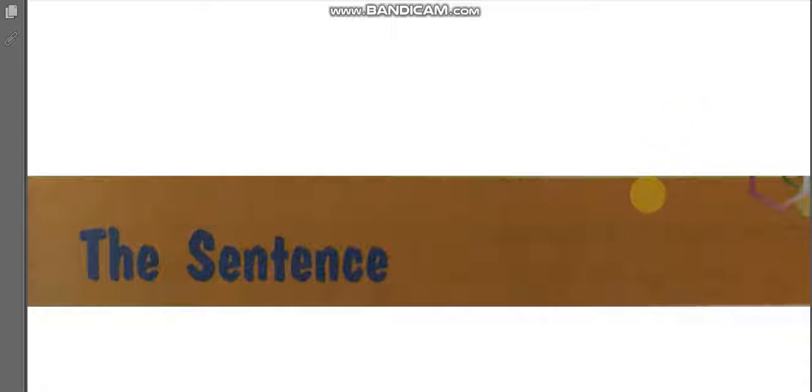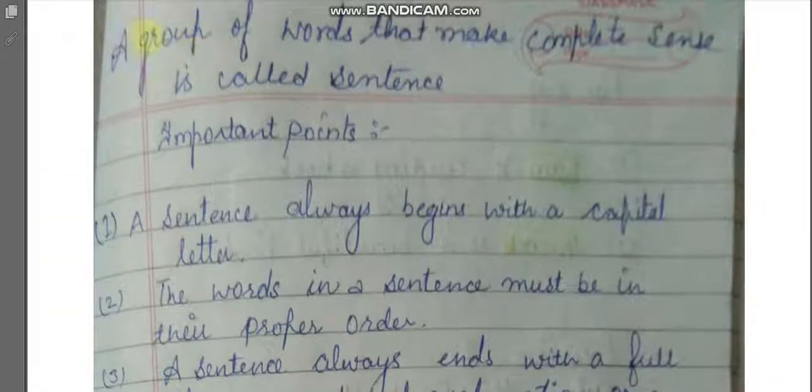Today, I will start a topic in grammar, the sentence. See, this is the definition of a sentence. A group of words that make complete sense is called a sentence.